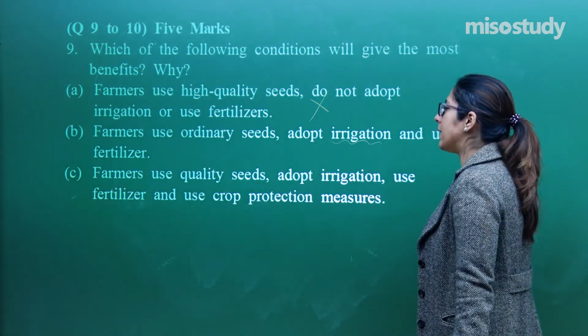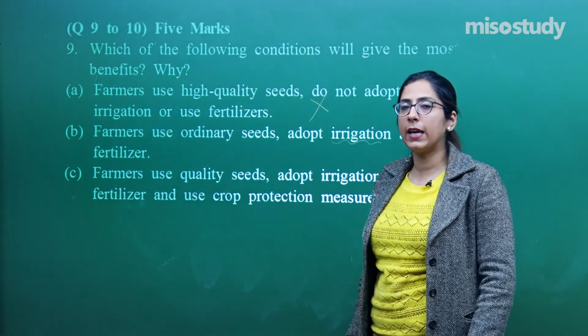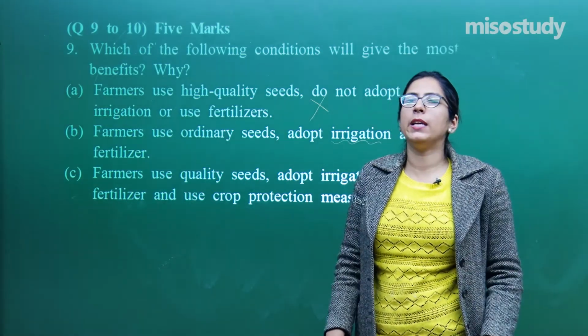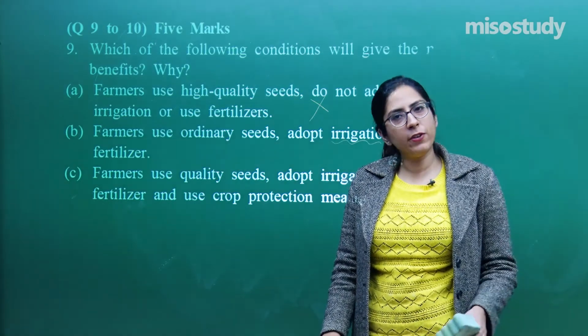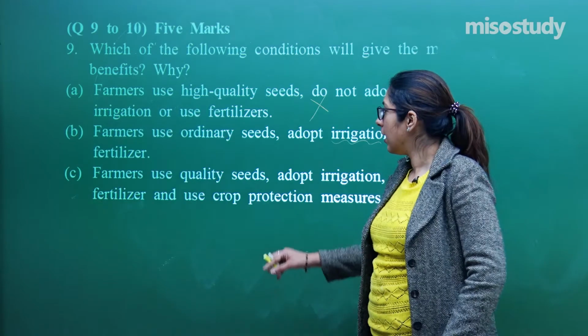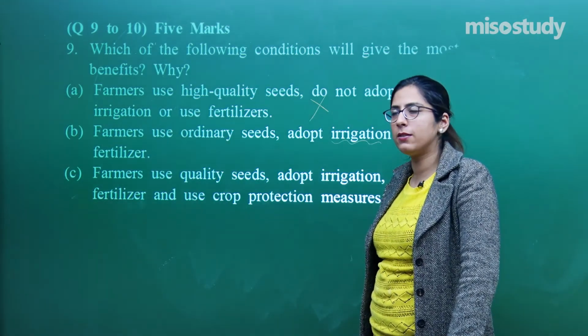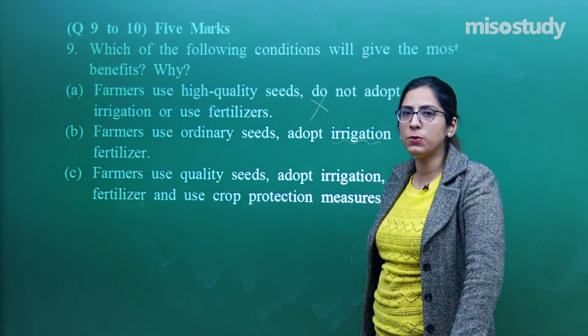Farmers use quality seeds, okay, they are using good quality seeds. Here I mean to say that normally, suppose 1000 seeds are produced by a plant, every seed will not grow, only a few seeds grow. Here quality seeds means all these seeds which are produced have an equal capability to produce a plant.